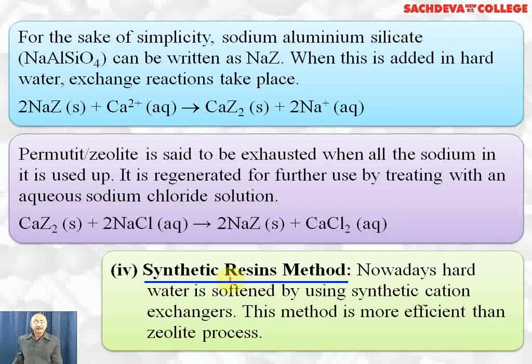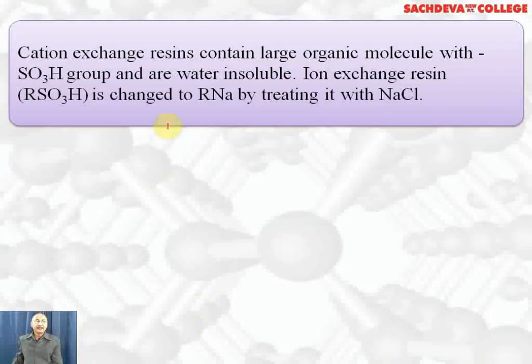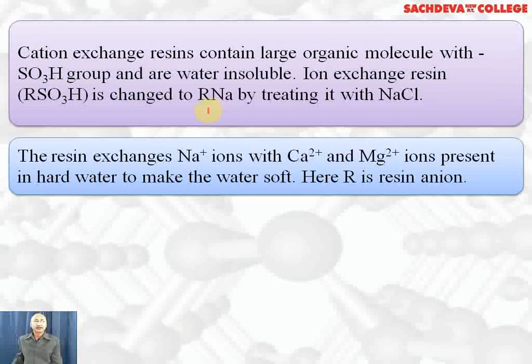Synthetic resin method. Nowadays hard water is softened by using synthetic cation exchangers. This method is more efficient than the zeolite process. Cation exchange resins contain large organic molecules with the SO3H group, and they are water insoluble. The ion exchange resin RSO3H is changed to RNa by treating it with NaCl.